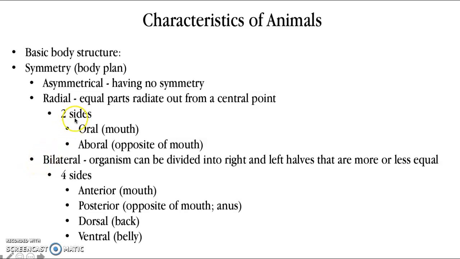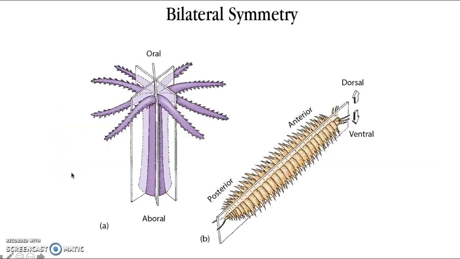The other thing that we have when we talk about organisms and their body plans are different sides. So let me give you this example. Here we have some type of polyp. Let's say it's a sea anemone. These organisms are considered to have radial symmetry, and I apologize, that should say radial symmetry, not necessarily bilateral. But this organism right here, this sea anemone, its mouth is right here, and it has that center point, and you can see that this is being divided up into that pizza pie, those wedges that are all equal.